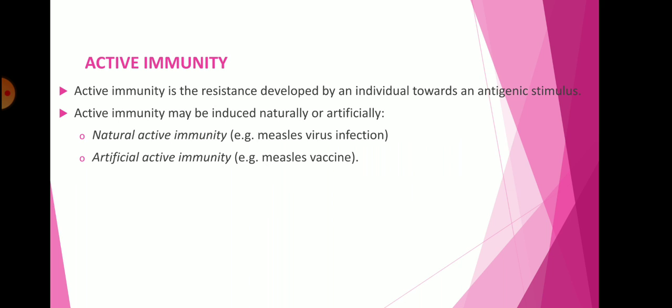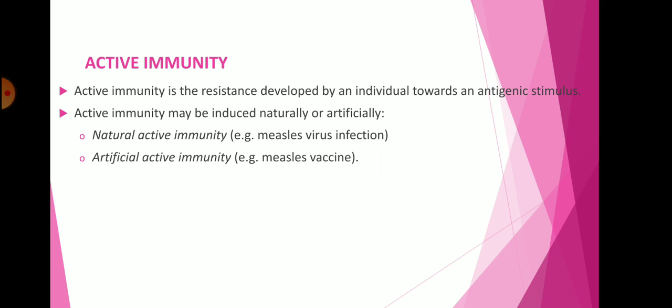So active immunity may be induced naturally or artificially. First of all, that is natural active immunity. For example, measles. In Marathi, we know it as kanznia. So measles virus infection occurs naturally, and we get natural immunity against the measles virus. After the first exposure, a second infection does not occur even after exposure to the measles virus, because we have produced active immunity against it.